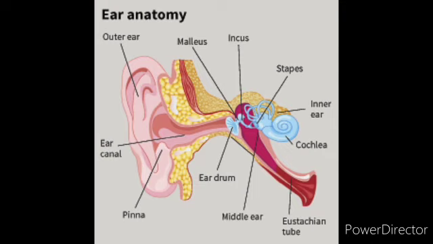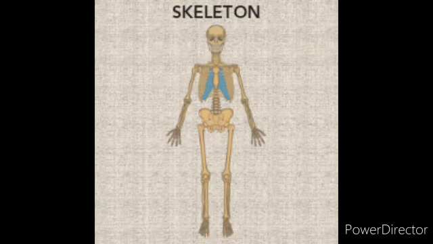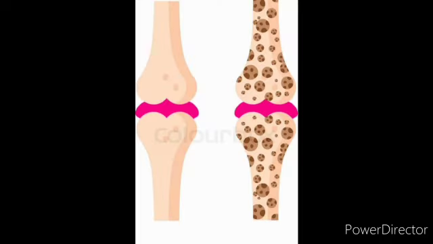So which is the largest bone in our body? It's the thigh bone. And which is the smallest bone? It's the ear bone. That you know now, right? We have more than 200 bones and all the bones are joined together and we are getting the skeleton structure like this. The places where the bones are joined together are called joints.